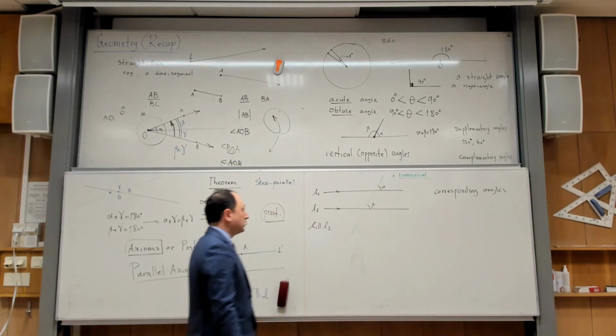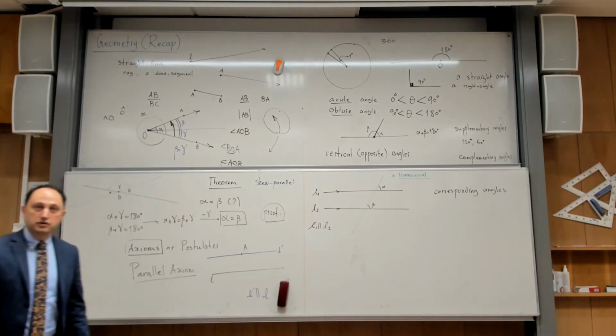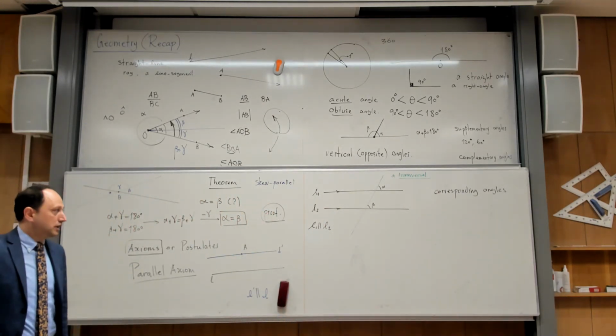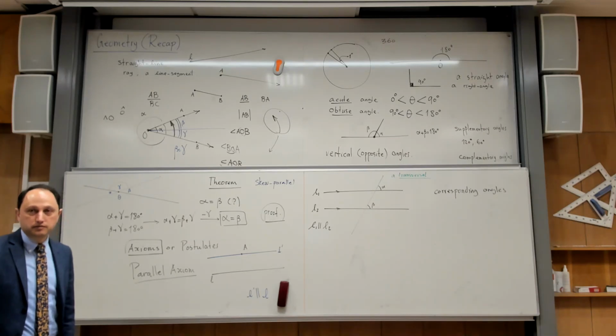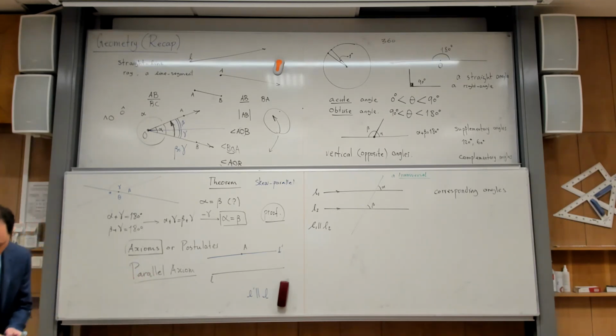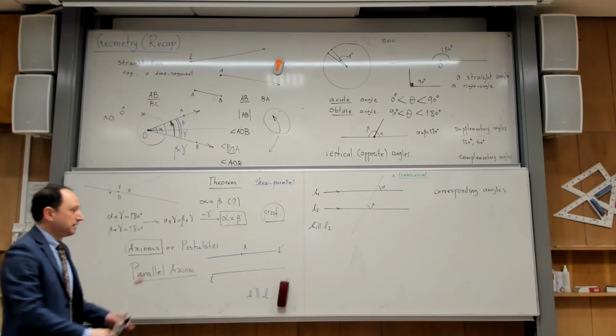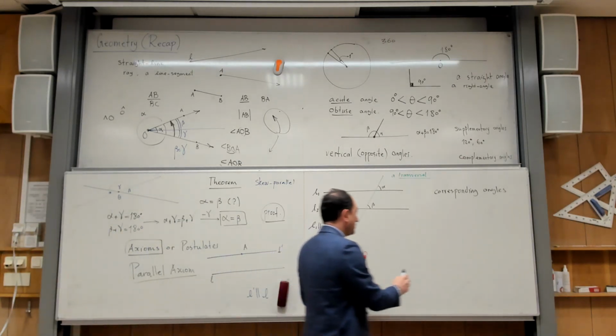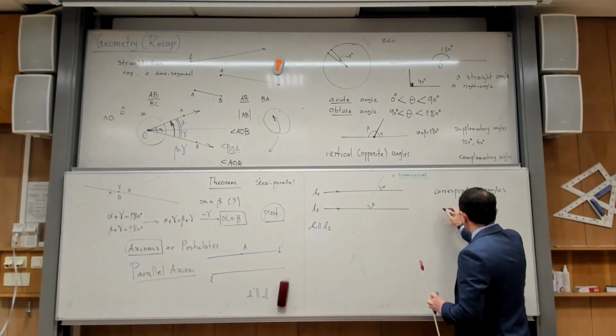What do you feel about the sizes of these two corresponding angles? They should be equal. They feel to be equal. That's one of those axioms that we accept here. We accept that. So this is called the corresponding angles axiom.